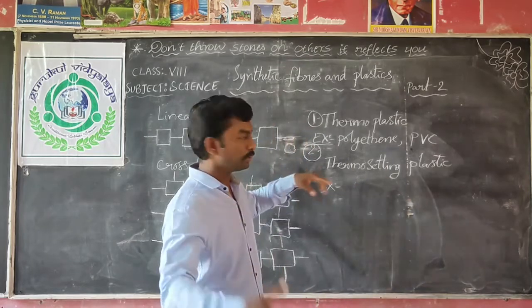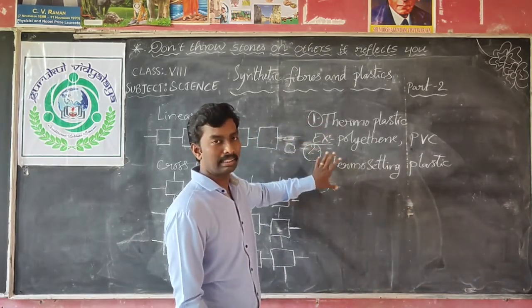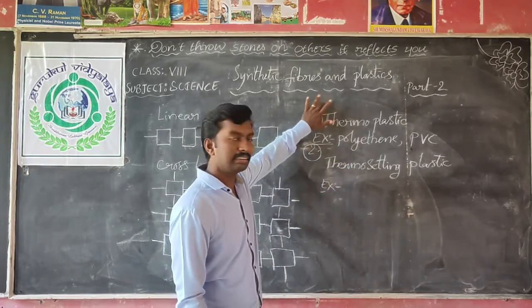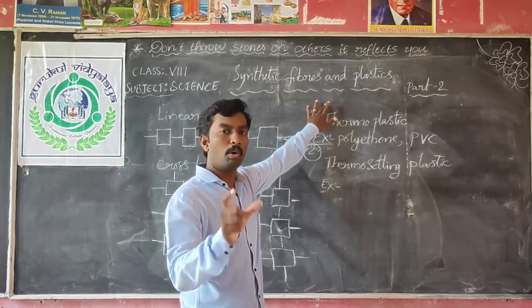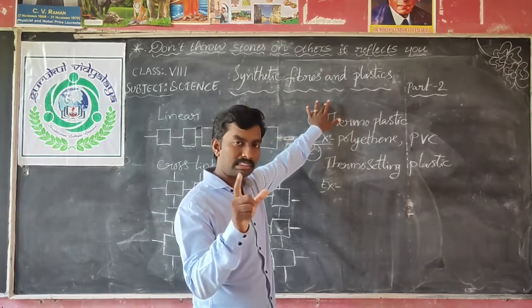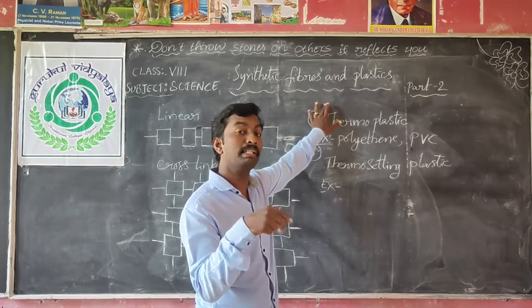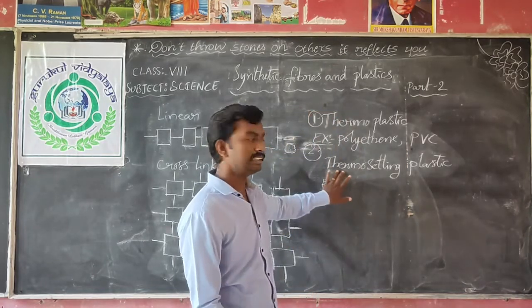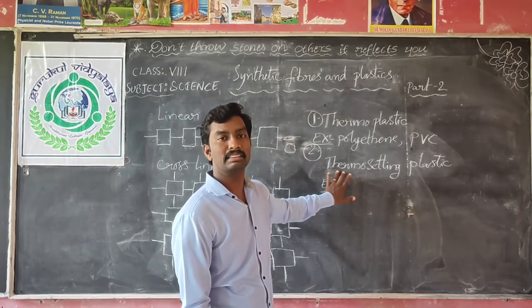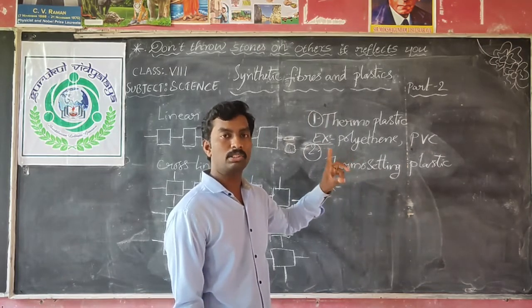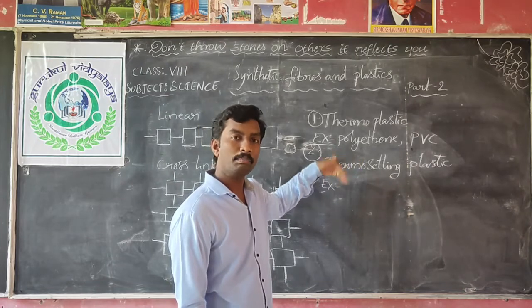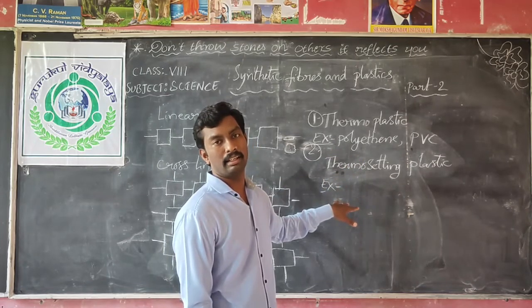So did you understand the difference between thermoplastic and thermosetting plastic? These thermoplastics can be molded once by heating, and again on heating they can be molded again and bent easily. But these thermosetting plastics, if they are molded once on heating, cannot be softened on heating again.